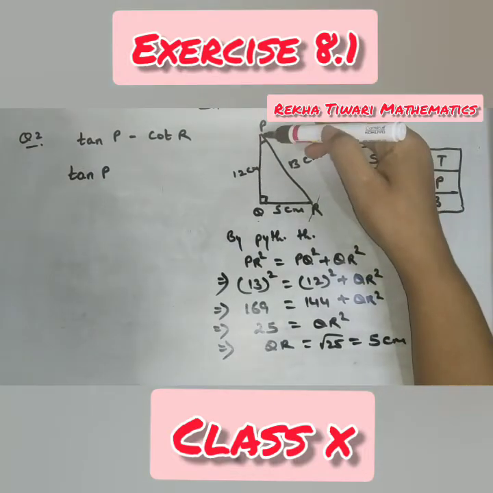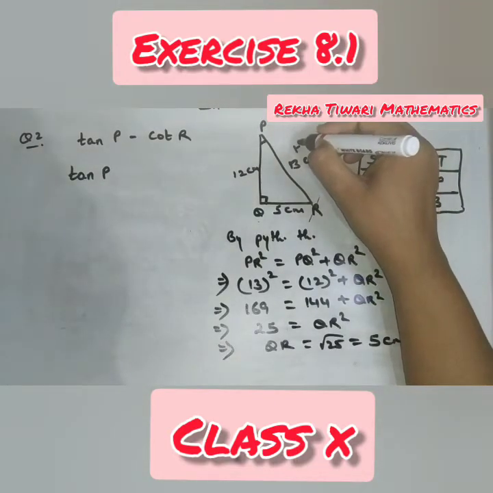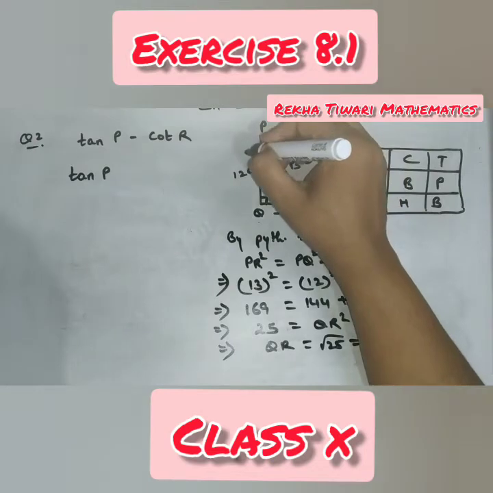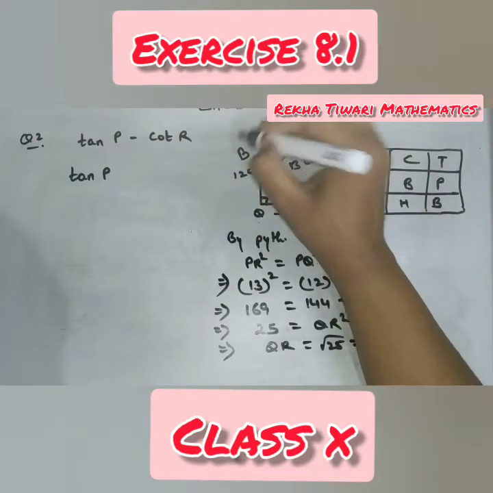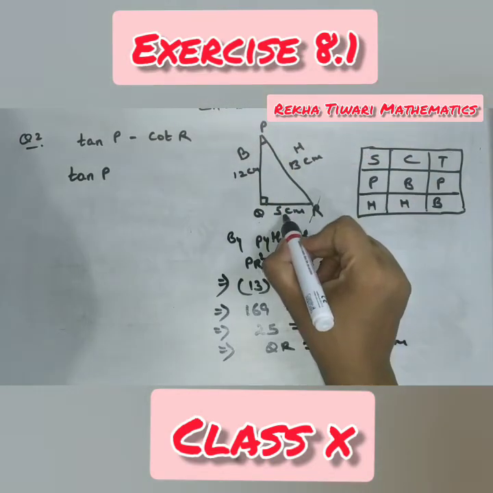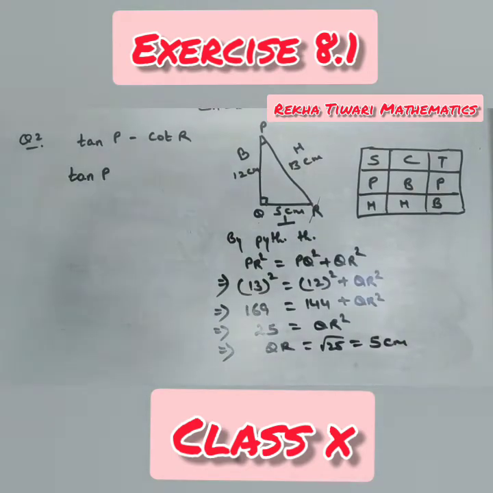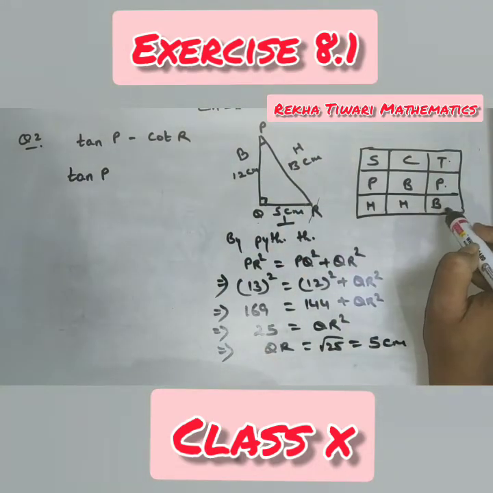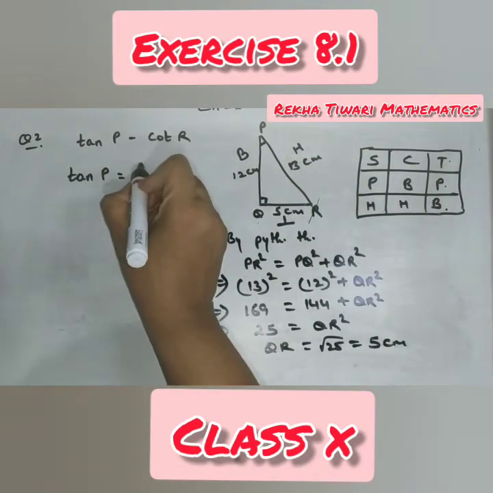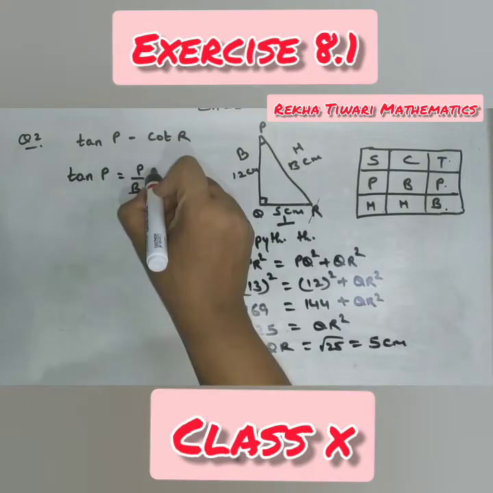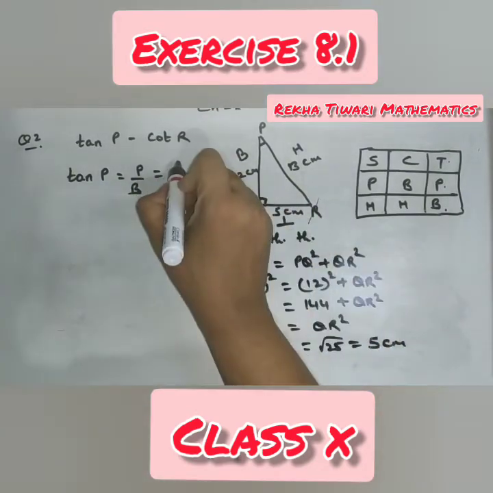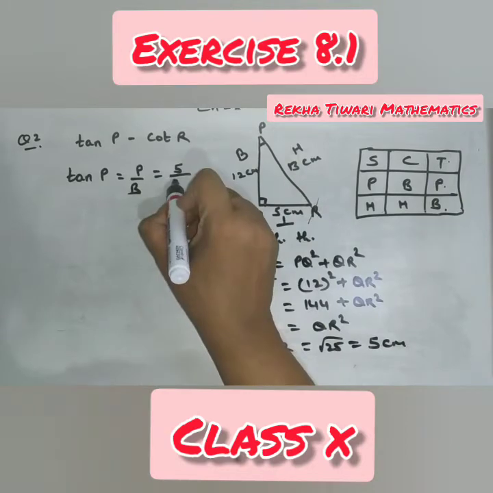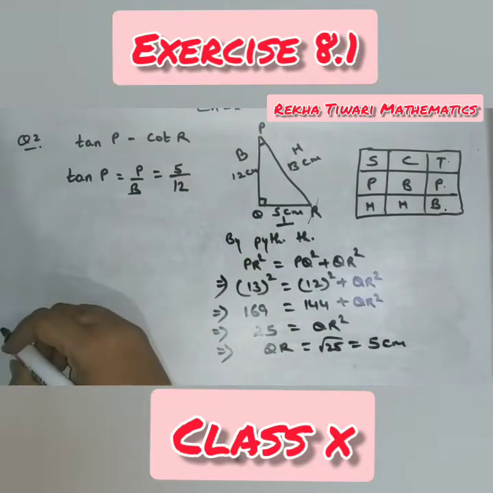Now when you are talking about P, this is the longest side, hypotenuse. Adjacent to P is the base and opposite to P is the perpendicular. Now come to the formula. Tan P. Tan is what? Tan is P by B, perpendicular by base. So what is perpendicular? 5. How much is the base? 12. So this is the ratio.